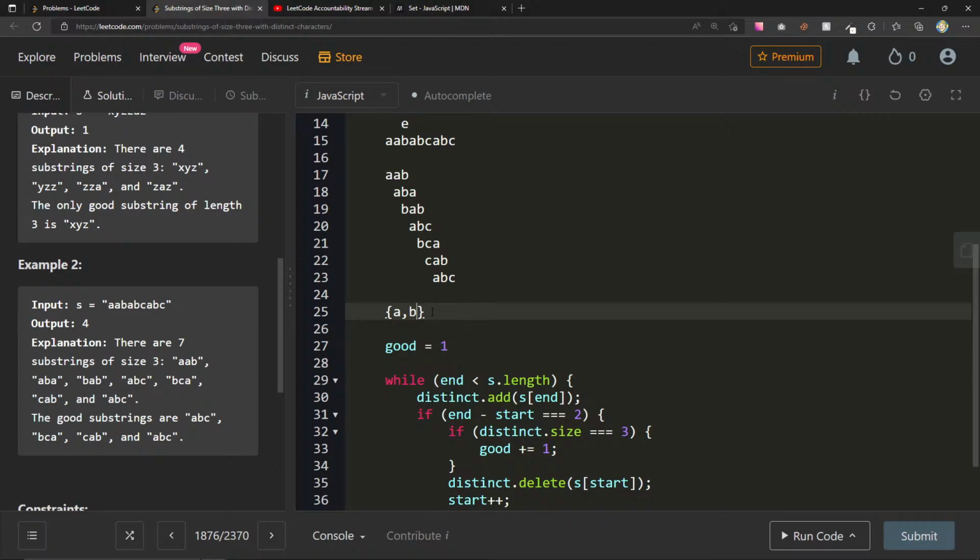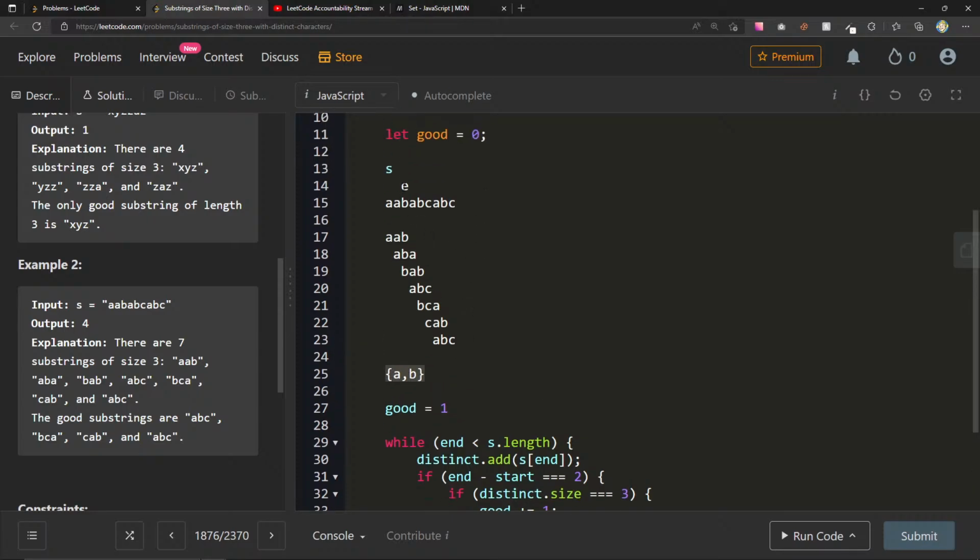These are 2 apart, but it's not this one, right? So then we remove the A, we increment S, we increment E. We add what's in E, which is an A. These are not 2 apart, so we delete the A from start, increment S, increment E. We add the B, which we can't because there's already one in there.